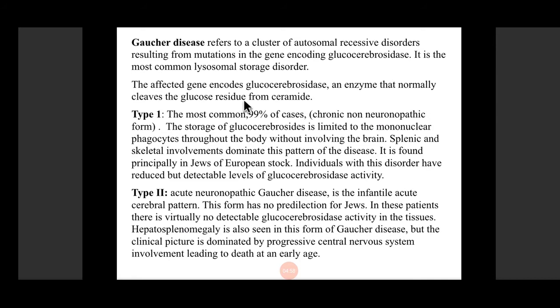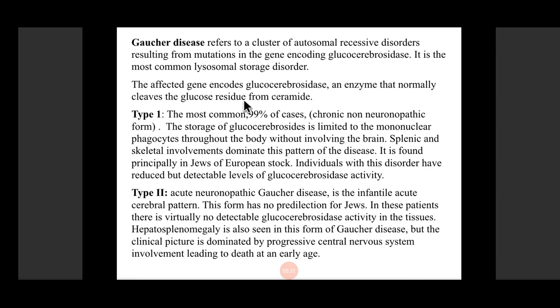And the individuals with this disorder have reduced but detectable levels of cerebroside at this time. Depending on the enzyme activity, how deficient it is, there are different types of Gaucher's. In this, partial activity of the enzyme is present, so some enzyme is present and able to digest it, so that the person can lead a normal, healthy life. But the liver is enlarged, the spleen is enlarged, yet normal life expectancy is there until adulthood, because the brain is not involved in such a type.